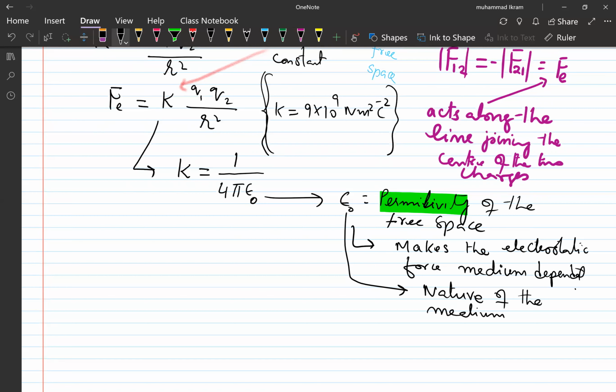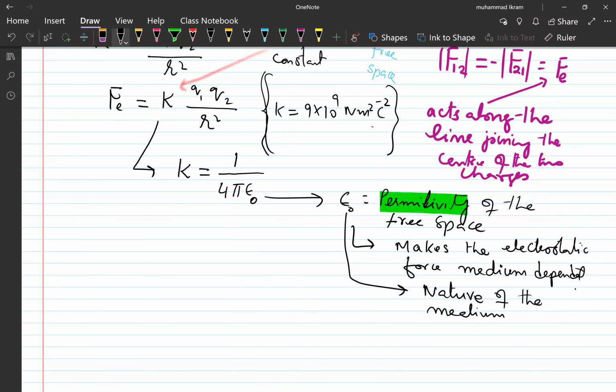This is why this force is medium dependent and purely depends on the medium. Unlike the gravitational force, which is medium independent, the electrostatic force is medium dependent.